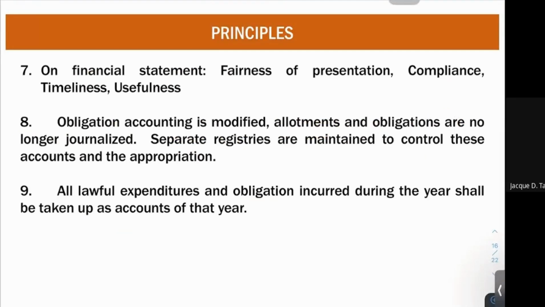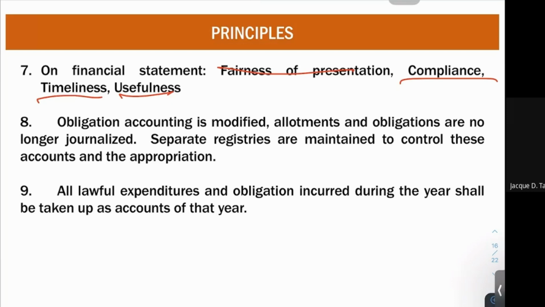Another principle, on financial statements, we have fairness of presentation, compliance, timeliness, and usefulness. Under fairness of presentation, this refers to the disclosure of your financial information. In short, all must be properly disclosed and presented, and whether or not the presentation is bad or good as to the image of that government agency, you still need to present it.